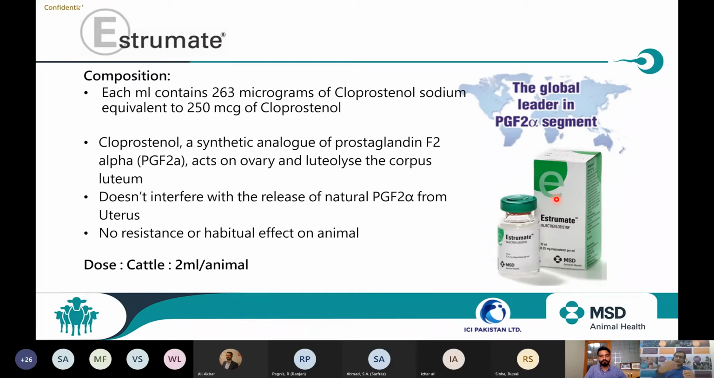Whatever PGF2 alpha, because it doesn't work on the endometrium, it works on the ovary, it works on the corpus luteum directly. So whatever activity is happening in the uterus, it normally happens, it enhances those activities. Even sometimes what happens, uterine inertia happens at the time of parturition.